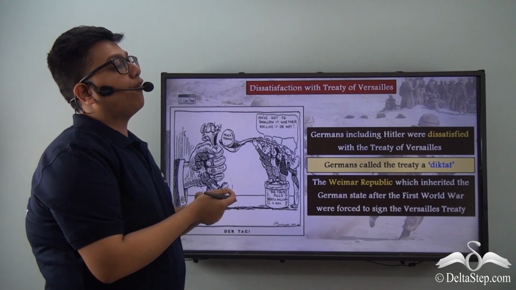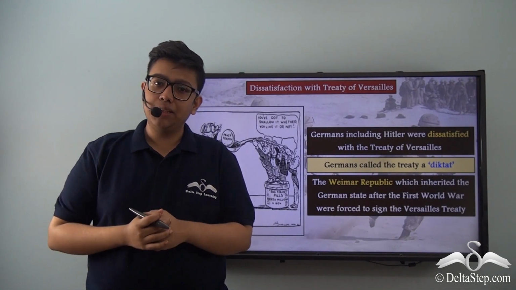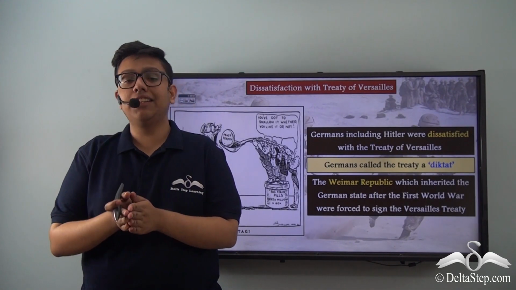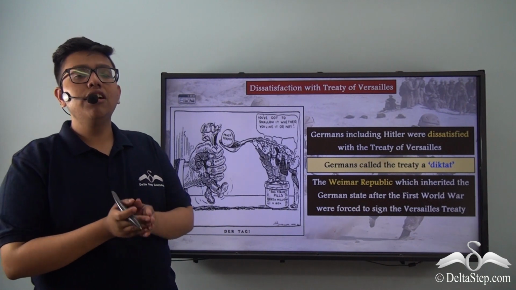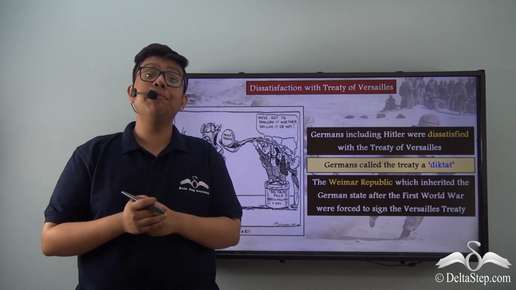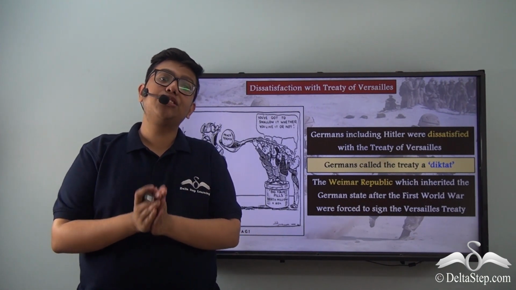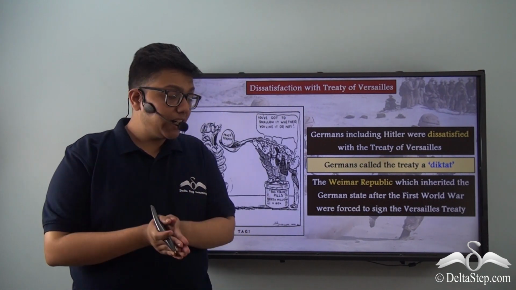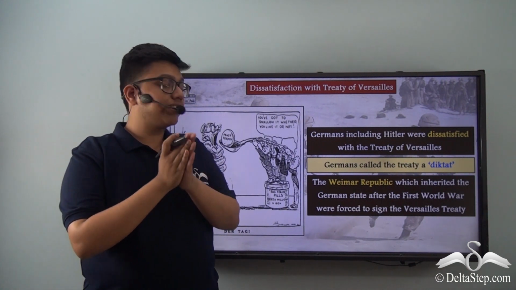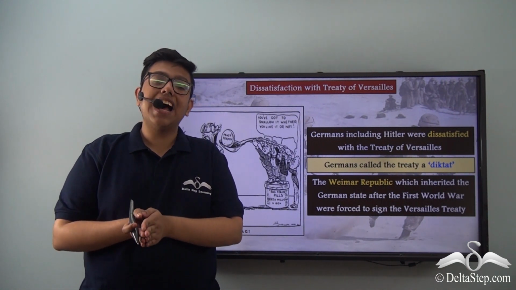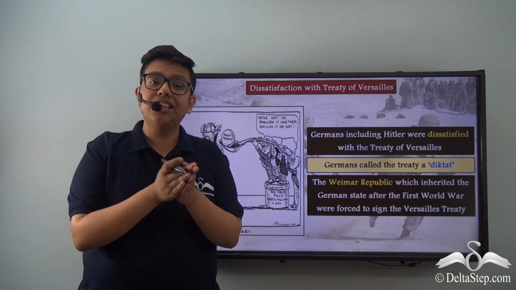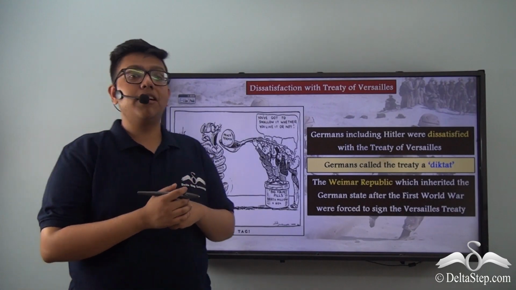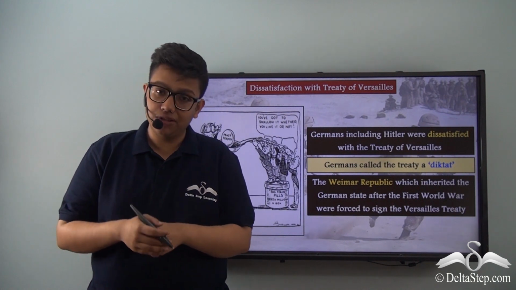Now, if you remember, after the First World War, the Emperor of Germany fled to Holland. This brought about a change of leadership and government in Germany. After the First World War, a new government by the name of the Weimar Republic replaced the erstwhile monarchy of the German Empire. Now, this Weimar Republic was forced to sign the Treaty of Versailles as it had no other option: either sign the treaty or have war declared on it again. And therefore, the newly formed Weimar Republic had to sign the Treaty of Versailles.